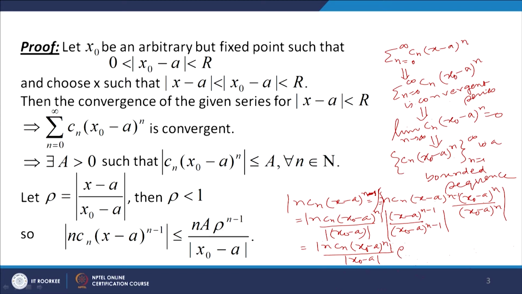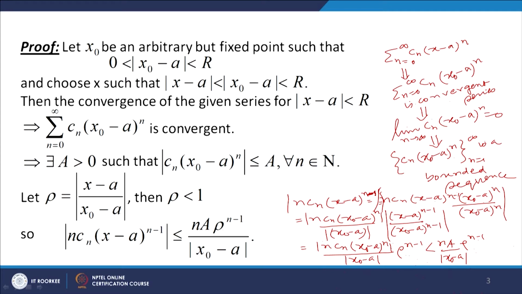Okay. So, rho to the power n minus 1, and rho is less than 1, and mod of n c n (x naught minus a). So, mod of c n (x naught minus a) to the power n is less than or equal to a. So, this is n into a divided by mod of (x naught minus a) into rho to the power n minus 1. Okay.